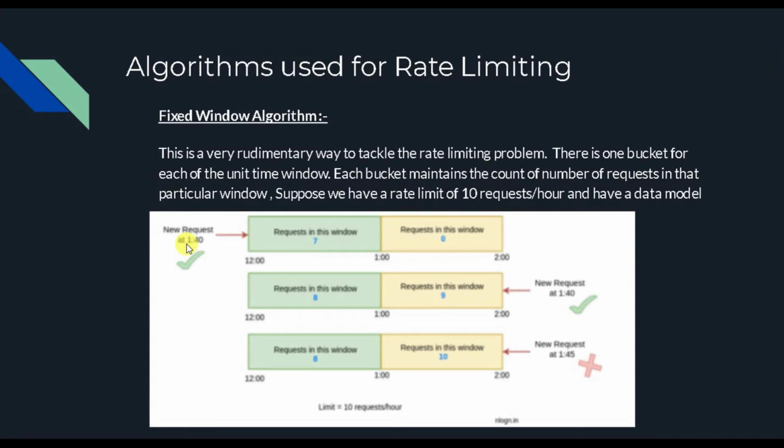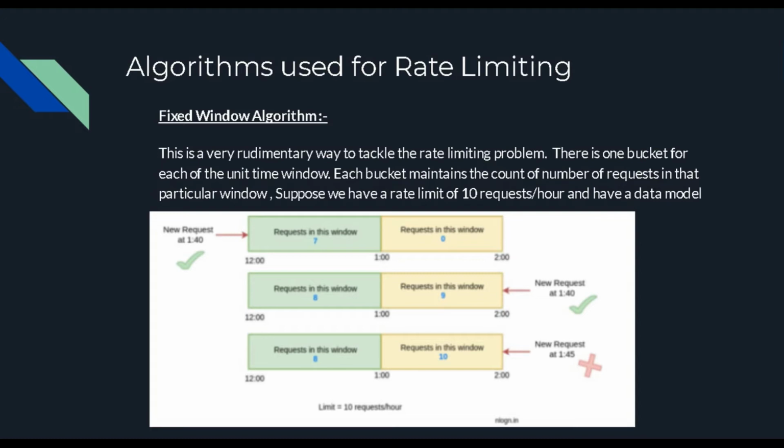Now the next question comes on algorithms. There are a lot of algorithms, but primarily I will be discussing the first three, because I believe most of the popularity is gained by these three types. The first one is the fixed window algorithm, second is the sliding window algorithm, and third is the leaky bucket algorithm. So let's start. This is the main area where we start putting up rate limiting.